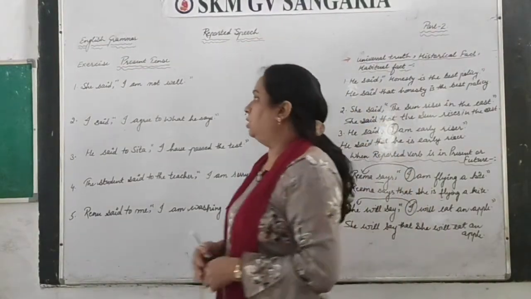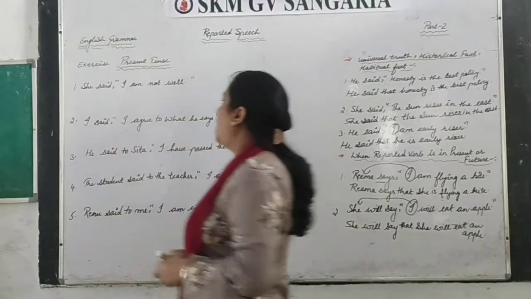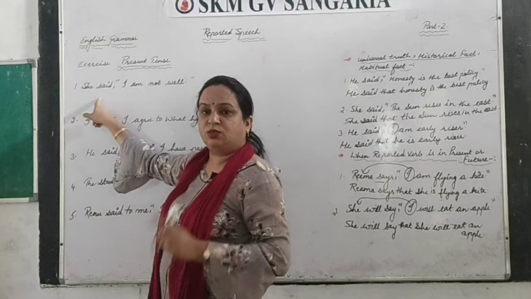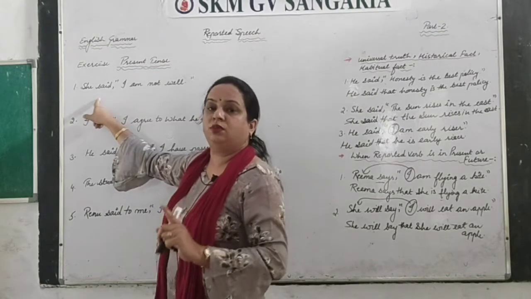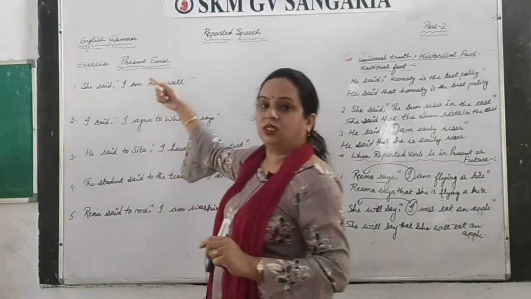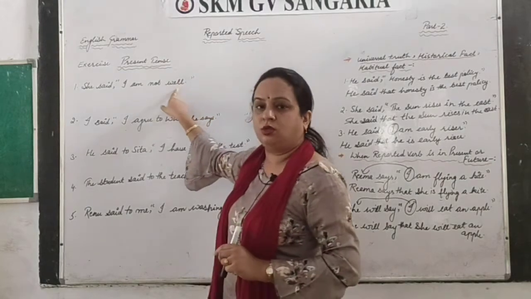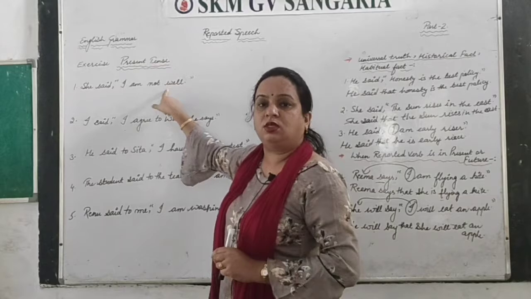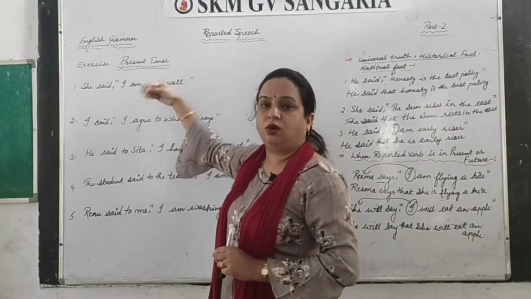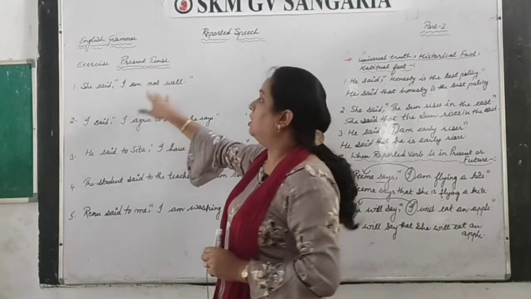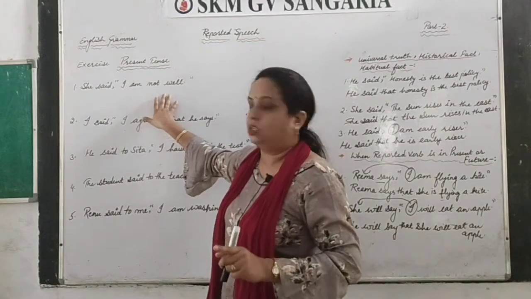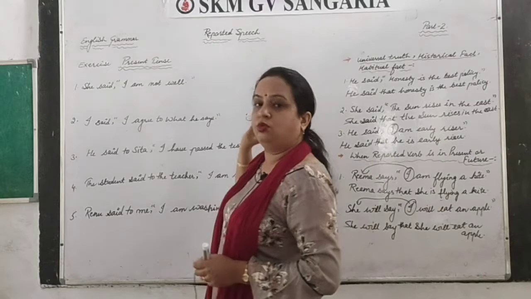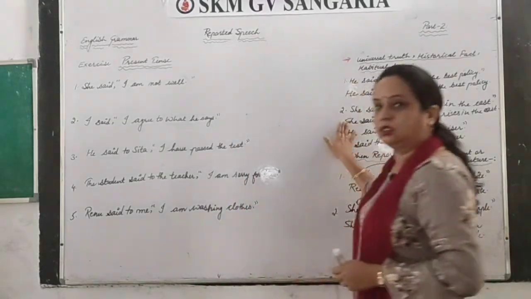So what to do here? She said, I am not well. Now here you have to see, here it is given said, means we are not following here the rule of says and will says, right? So we can change the tense, but before that you have to look here also whether this sentence is simple or this is universal truth or scientific fact or habit or something like that. So then we will not going to change. But here it is not following both the rules which we have done in these exercises, right?